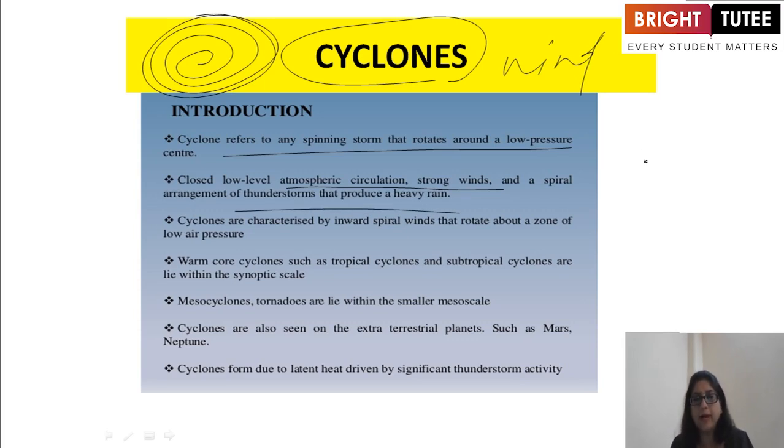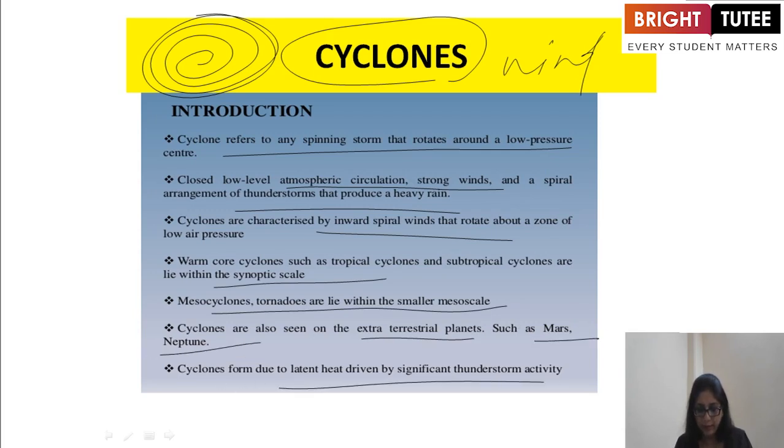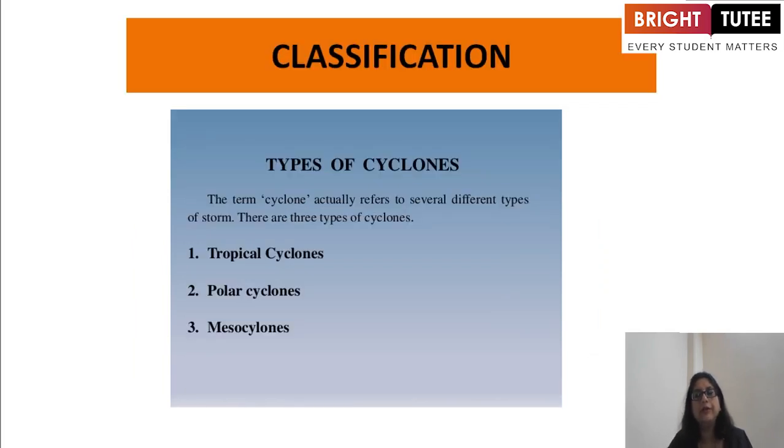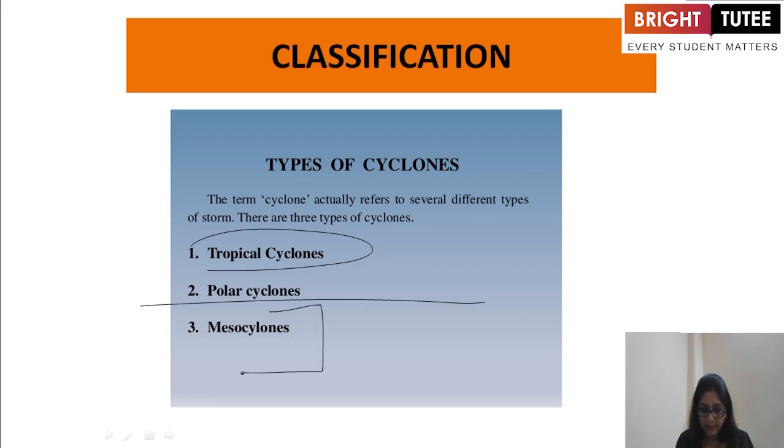Cyclones are characterized by inward spiral winds that rotate about a zone of low pressure. Warm core cyclones such as tropical cyclones and subtropical cyclones lie within the synoptic scale. Mesocyclones and tornadoes lie within the small mesoscale, and cyclones are also seen in extraterrestrial planets such as Mars and Neptune. Cyclones form due to the latent heat driven by significant thunderstorm activity. Now, there are three types of cyclones. The classification is as follows: tropical cyclones, polar cyclones, and mesocyclones.